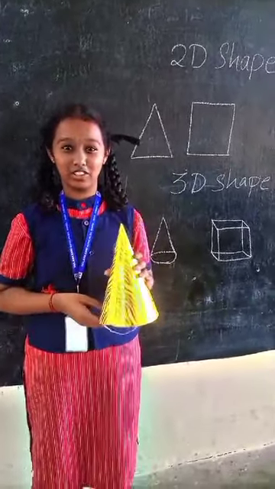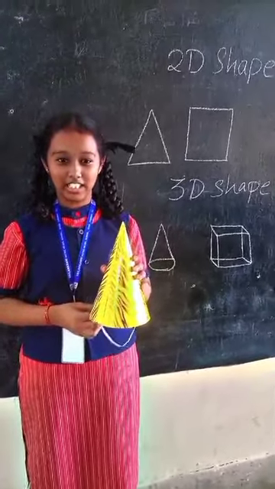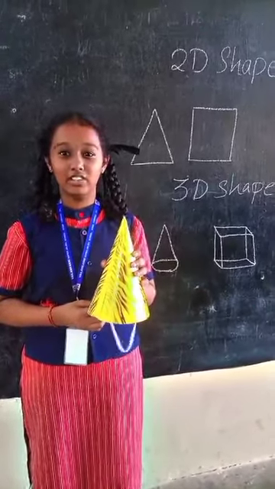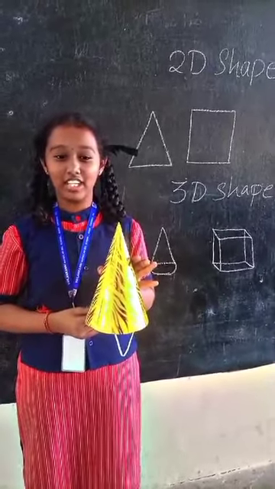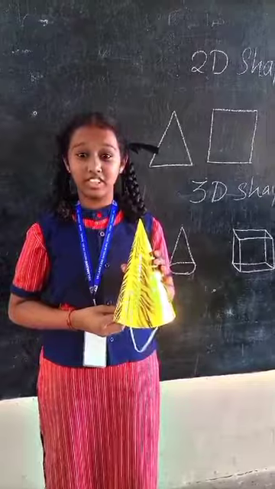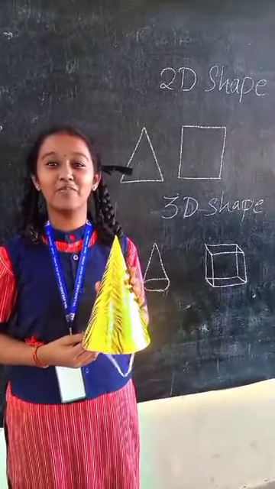I am going to say about cone. A cone is an example for a 3D shape. A cone is a shape formed by using a set of line segments or lines which connect to a common point called the vertex. Example, vertical.